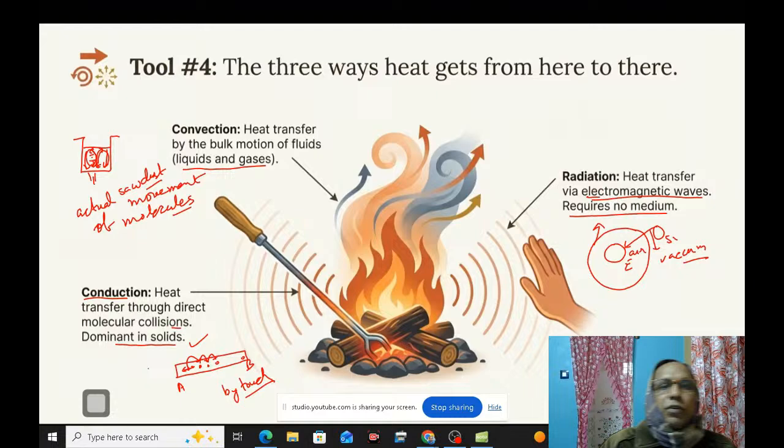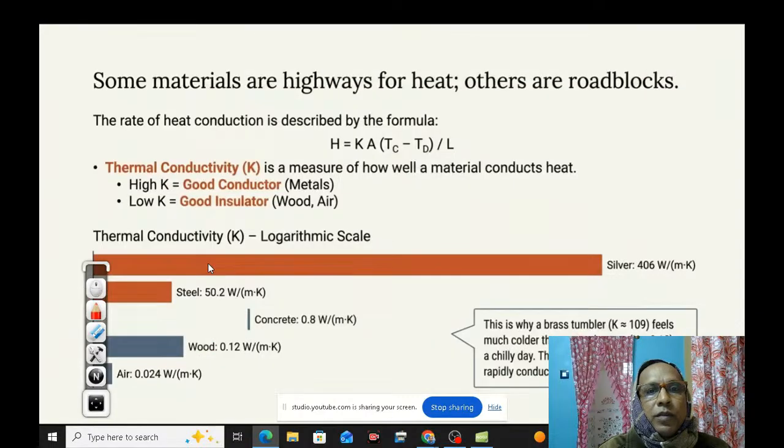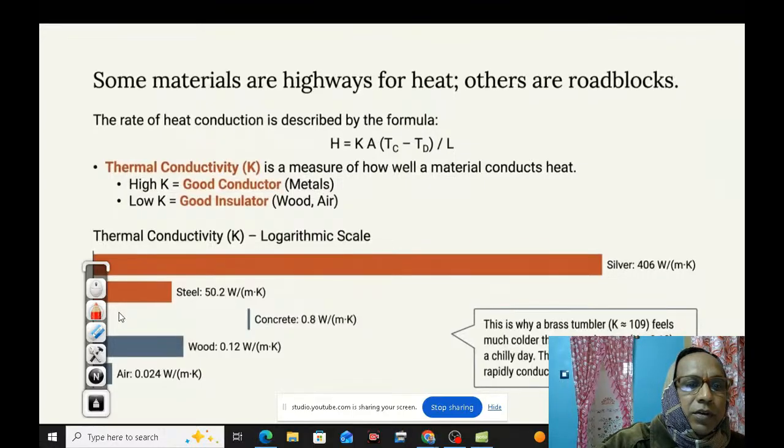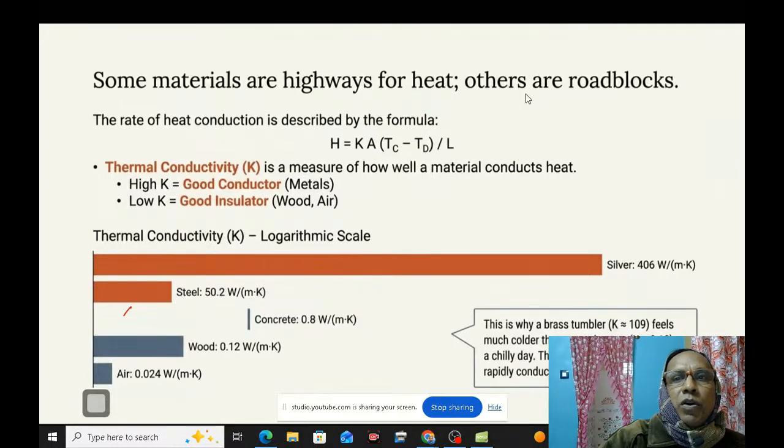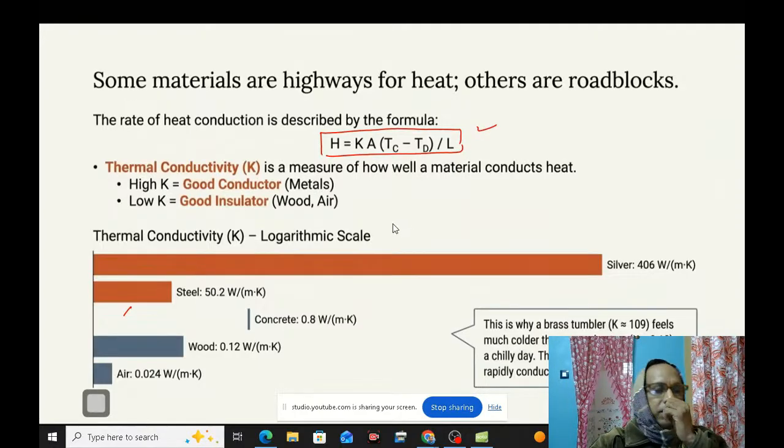So we learned about conduction, convection and radiation. After that, we get to another section: some materials are highways for heat, others are roadblocks. The rate of heat conduction is described by the formula H equals K (Tc minus Td) by L. This is the formula for the rate of heat conduction. Thermal conductivity K is a measure of how well a material conducts heat. High K means good conductor and low K means insulator, such as wood and air.